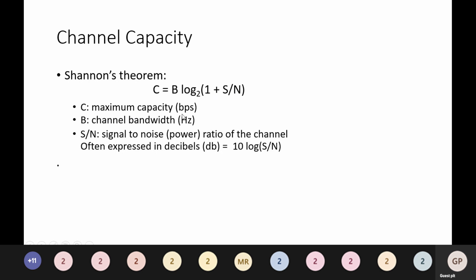C is the maximum capacity in bits per second. B is the channel bandwidth in hertz. Signal to noise is the power ratio of the channel, often expressed in decibels, which is equal to 10 log of the signal to noise ratio.